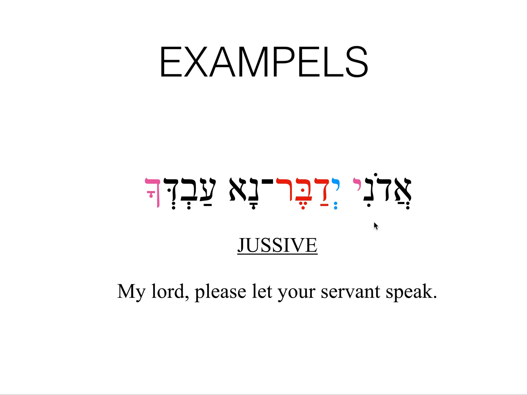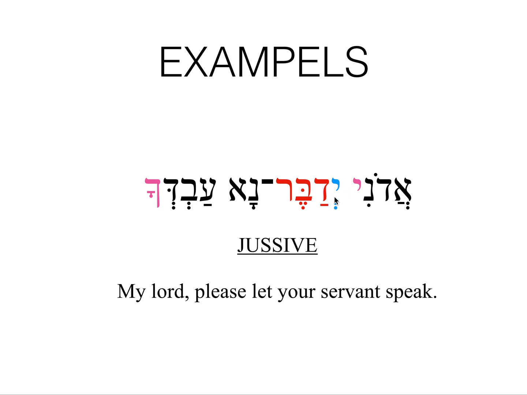Adoni yidaber na avdecha. Adoni, that's Adon, means Lord or a husband, and i is my, so my Lord or my husband. We have the verb davar, which means to speak, and it's with yod, so it's a third masculine singular, and we have a na attached to it at the end with a makef. So this is a polite command or polite wish, an expression of some kind of a desire. So my Lord, let him speak, future.